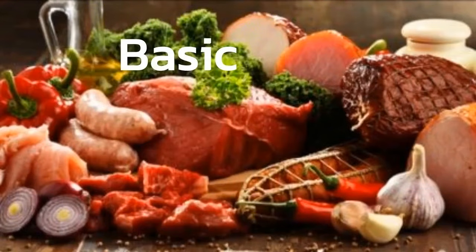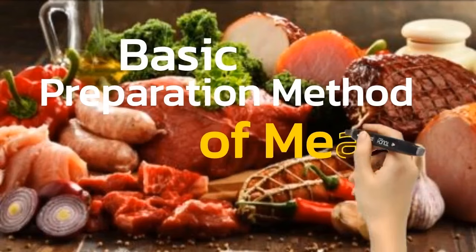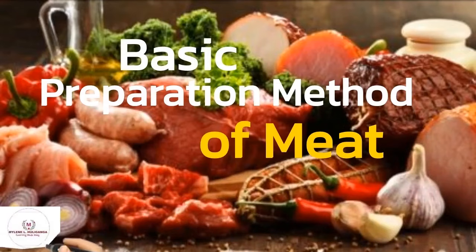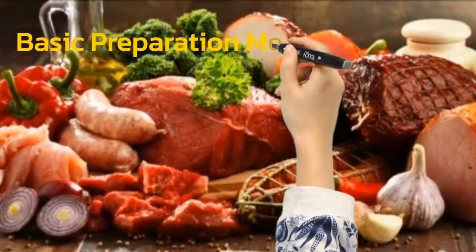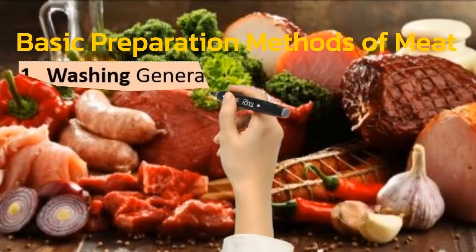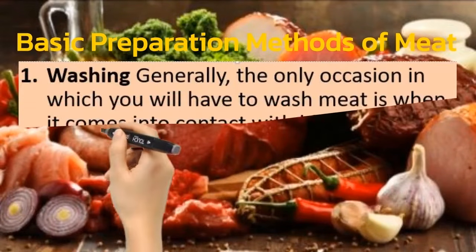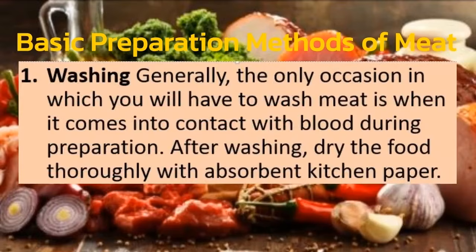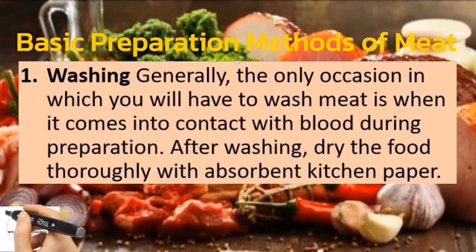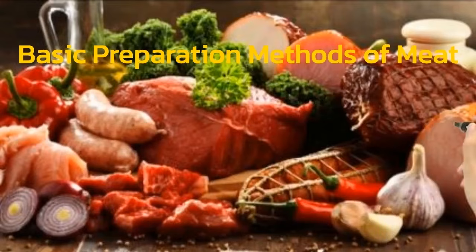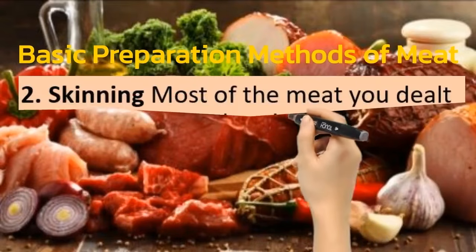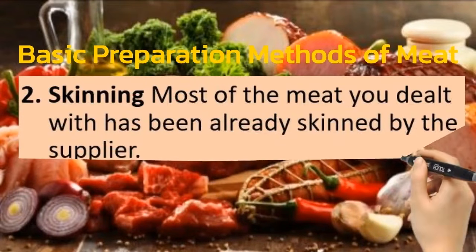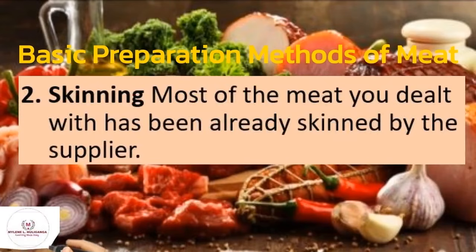The basic preparation methods of meat. The first basic preparation method of meat is number 1, washing. Generally, the only occasion in which you will have to wash meat is when it comes into contact with blood during preparation. After washing, dry the food thoroughly with absorbent kitchen paper. The second preparation method is the skinning. Most of the meat you deal with has already been skinned by the supplier.